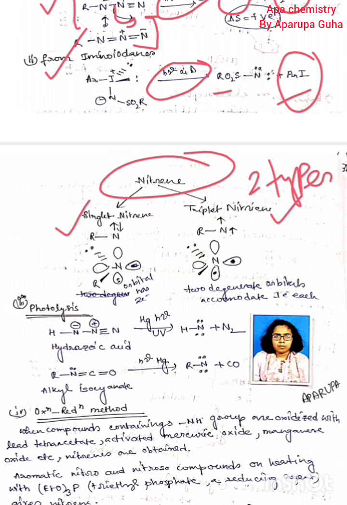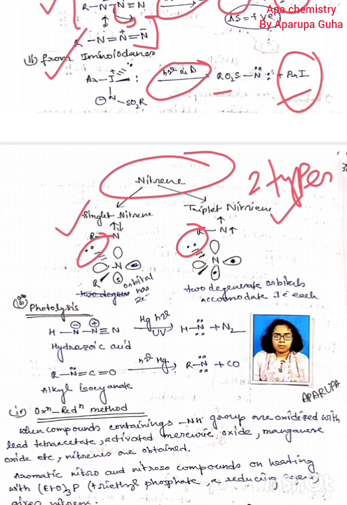As you know, carbene also has two types, singlet carbene as well as triplet carbene. A similar case takes place here: nitrene also has basically two types. In singlet carbene, always remember there is one orbital having two electrons, basically one lone pair in one orbital. This lone pair is common in both cases, so it is not the difference.